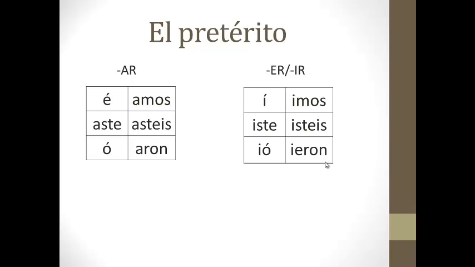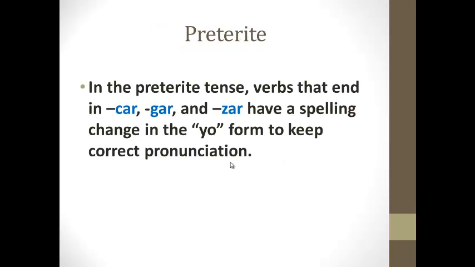Okay, so formation of regular preterite is pretty easy once you have the song down. What we're going to spend the majority of our time with today is reviewing the irregulars. Okay, and that includes spelling changes, stem changes, and all of that. Okay, so let's first talk about some spelling changes that occur in the preterite.